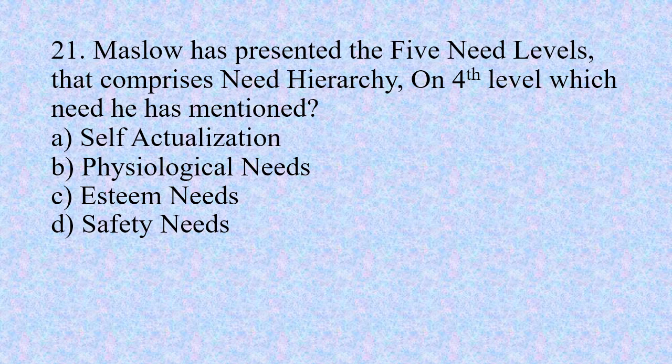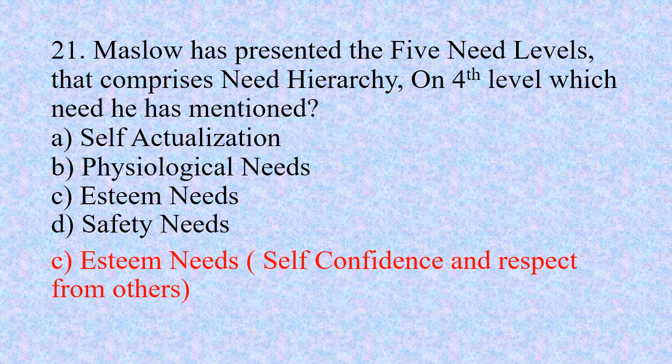Number 21. Maslow has presented the 5 need levels that comprise the need hierarchy. On the 4th level, which need has he mentioned? Option A. Self-actualization, option B. Physiological needs, option C. Esteem needs, and option D. Safety needs. The right option is option C. Esteem needs. Esteem needs basically include self-confidence and respect from others.